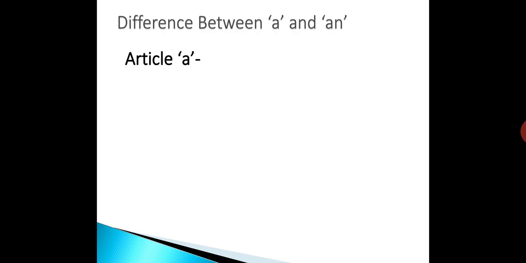So let's see the first, the indefinite article a. The indefinite article a is used before a word which begins with a consonant sound.